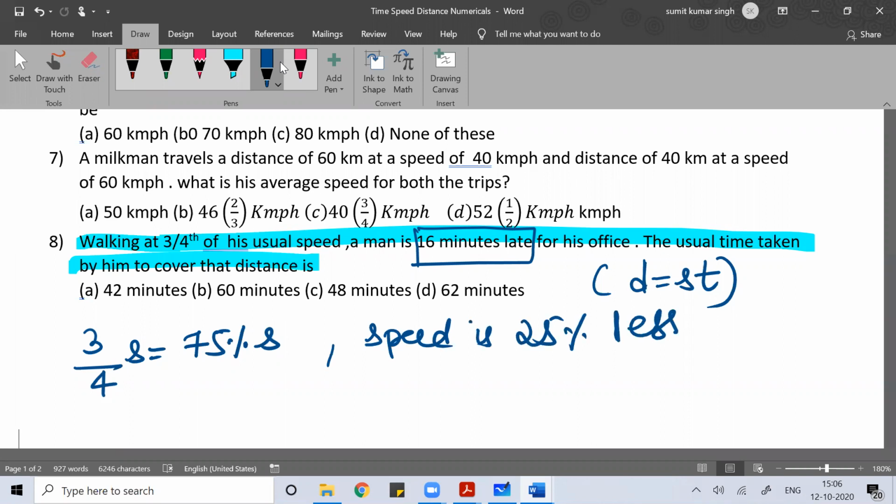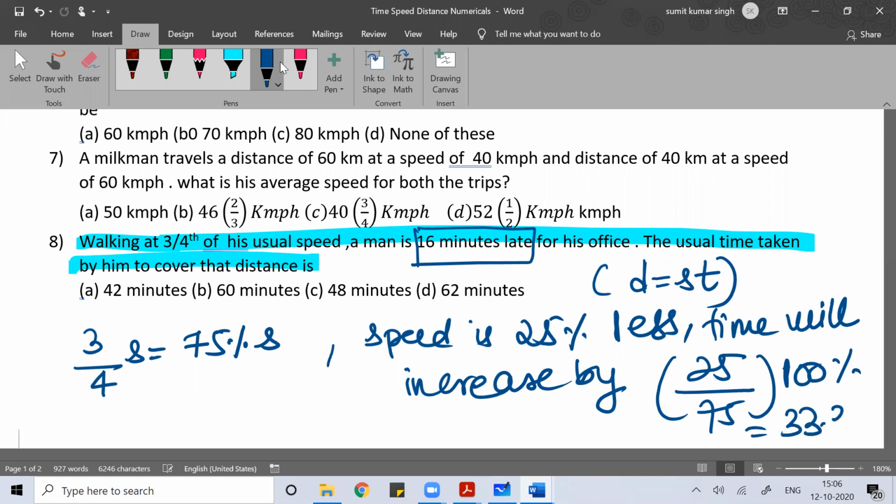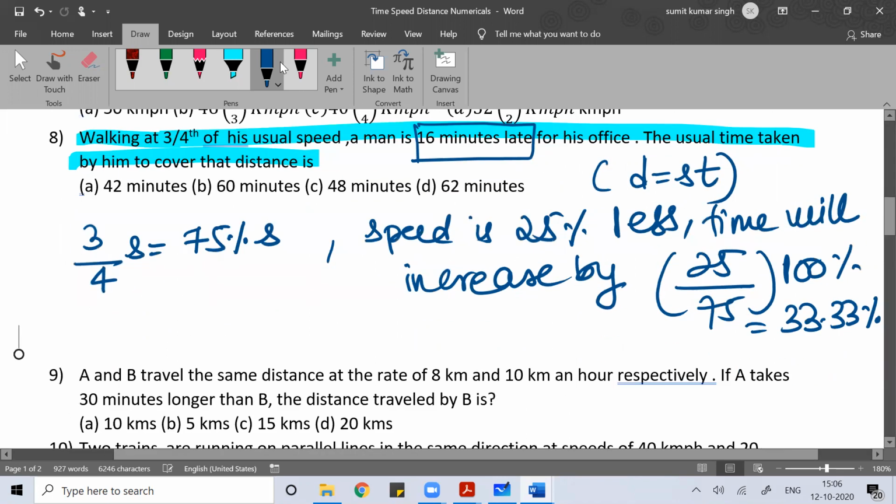So if your speed is 25% less, then your time will increase by how much? By the formula I told you, for r percent less, it is r by (100 minus r) into 100%. So if your speed is 25% less, your time will increase by 33.33% more. I hope you understand.